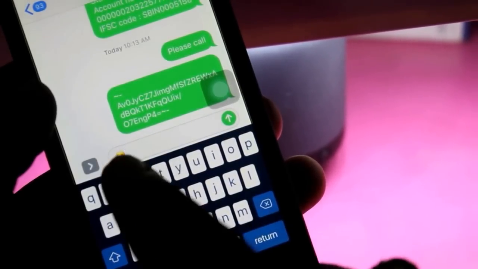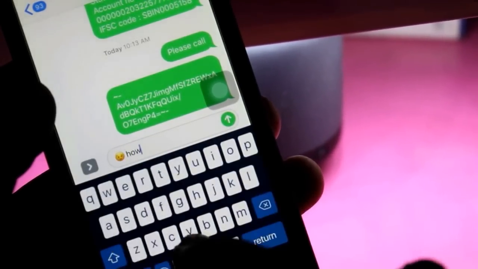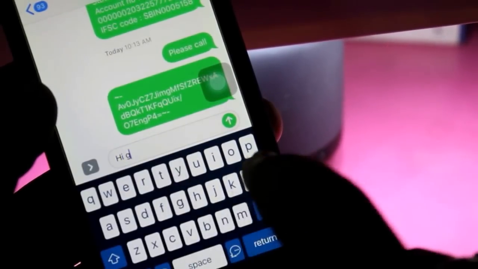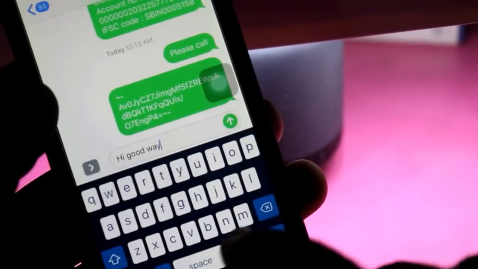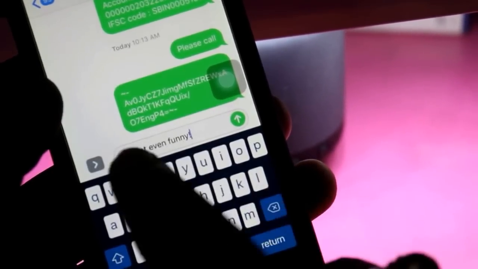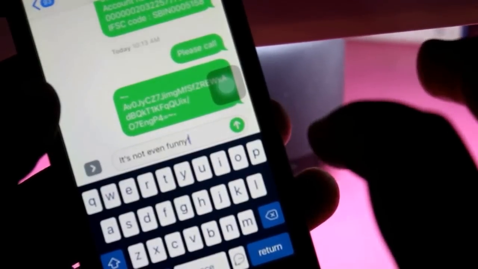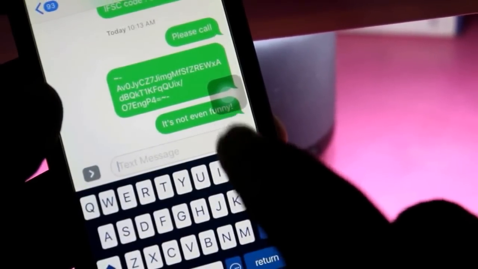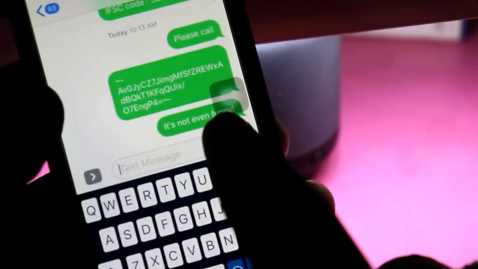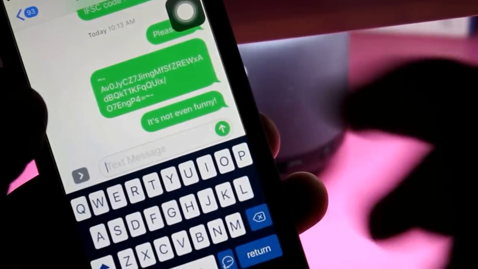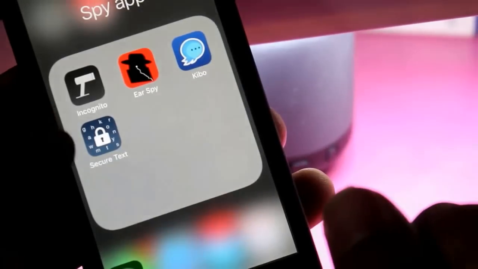If you can see, there is a small chat icon down there. We clicked on it and we wrote hi, good way. After that it converted it into a different form. It's not even funny. This is the encryption. You have to send it, and the person you are sending it to should also have the same application, so that he can convert it and read your secret message. So it's a very great spy application.